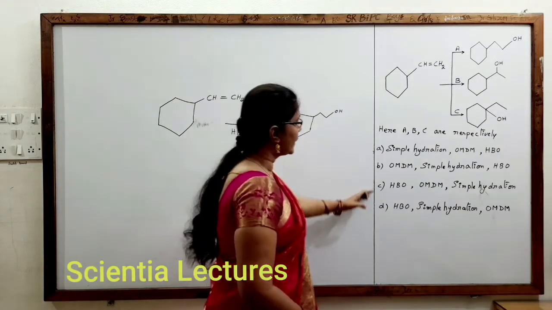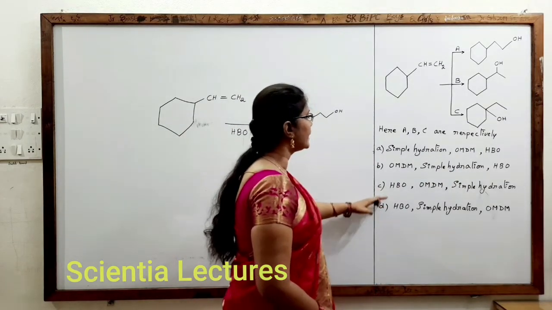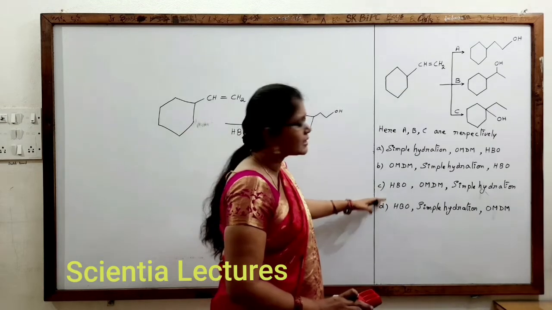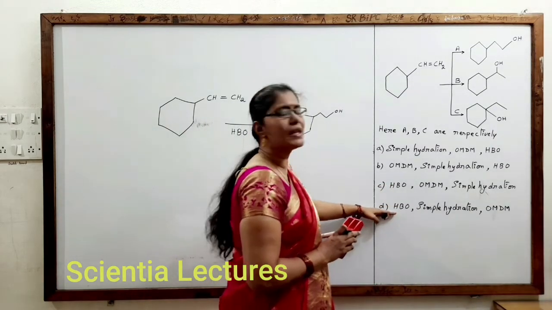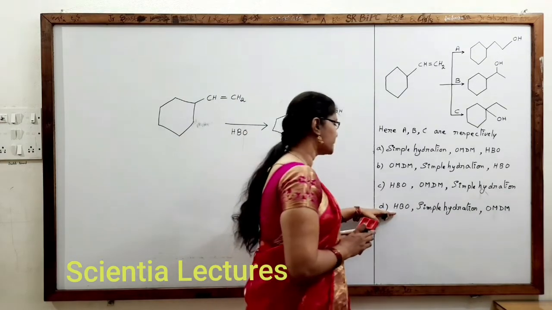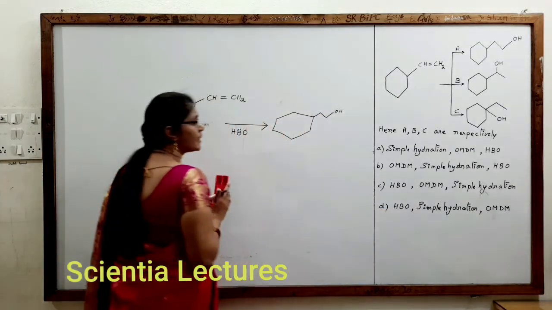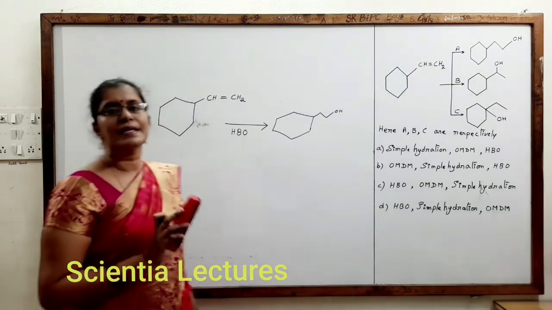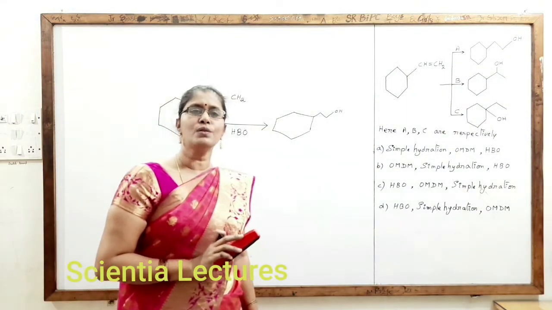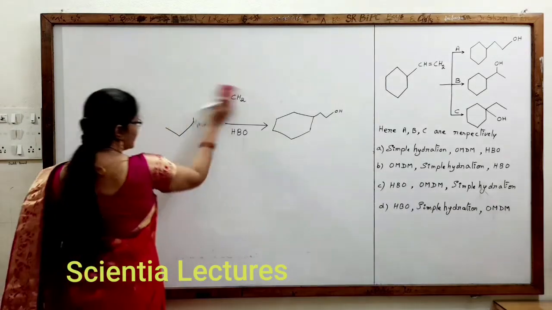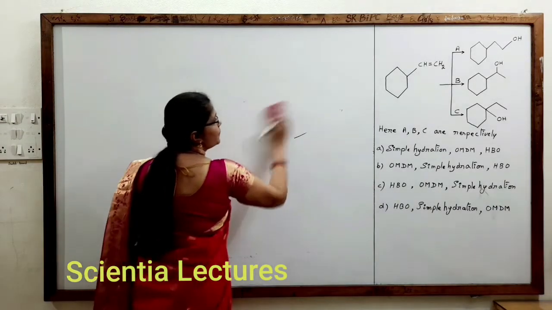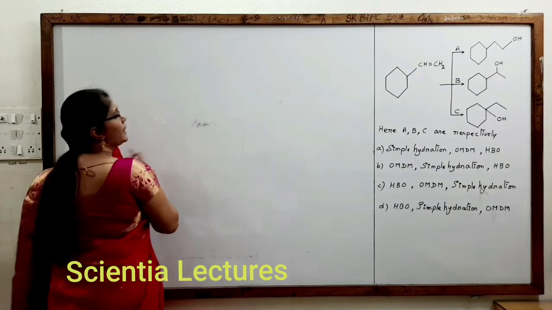So, in this we can check that between C and D there should be the options, because in C there is HBO for A reagent and in D also there is HBO for A reagent. Which implies that we have the answer between C and D. We need to know which is the correct option here. Right. Now let us see the B condition. What is B produced?